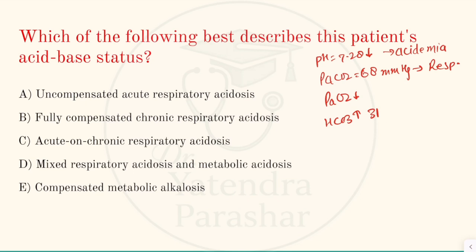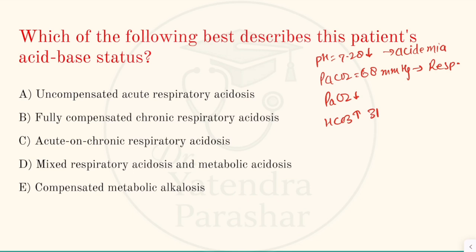Option A, uncompensated acute respiratory acidosis, is wrong because bicarbonate is elevated. So compensation is there, but acidosis is still present, so it is not completely compensated. Option B, fully compensated chronic respiratory acidosis, is wrong because the pH is still low.